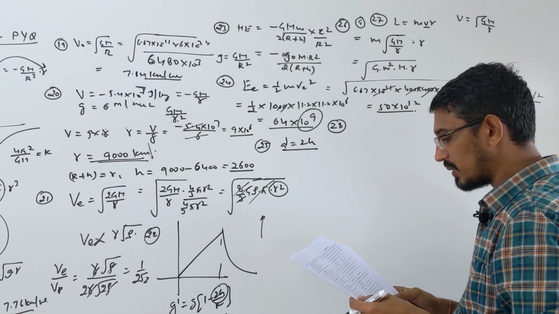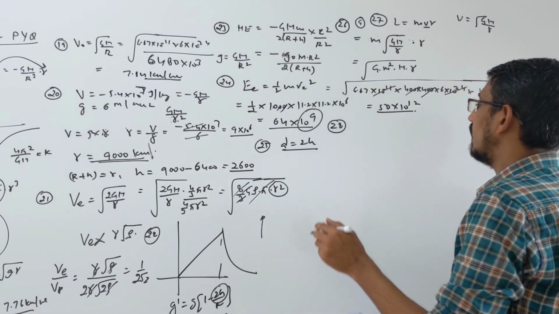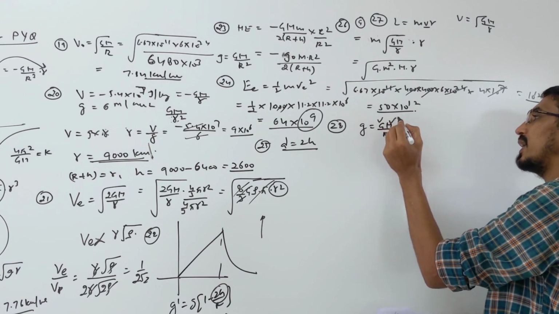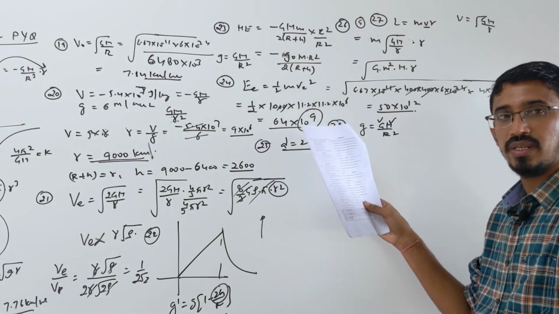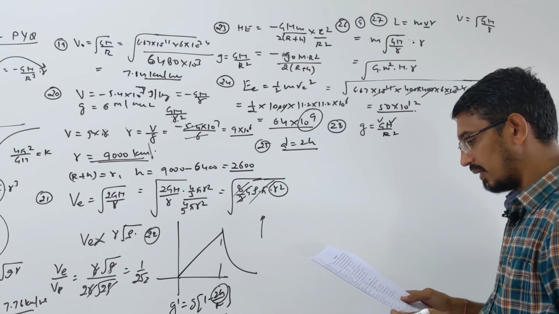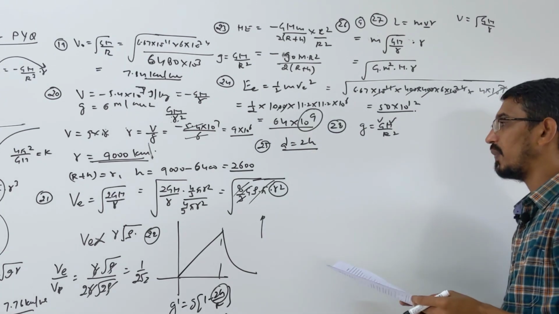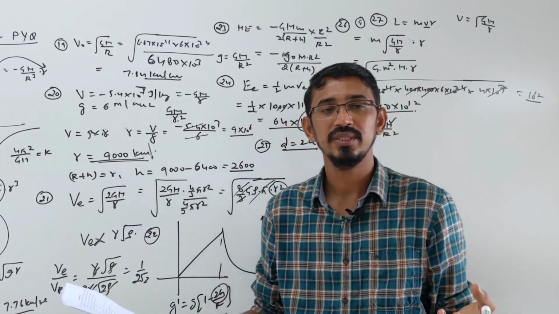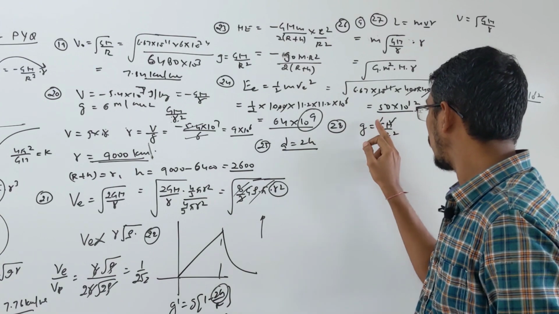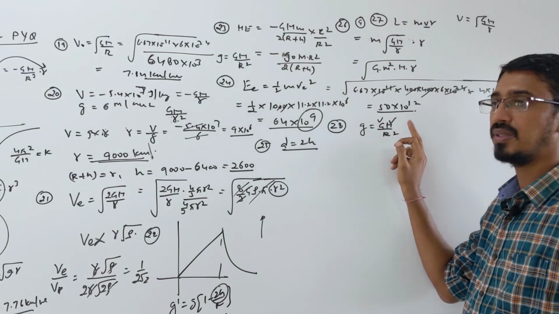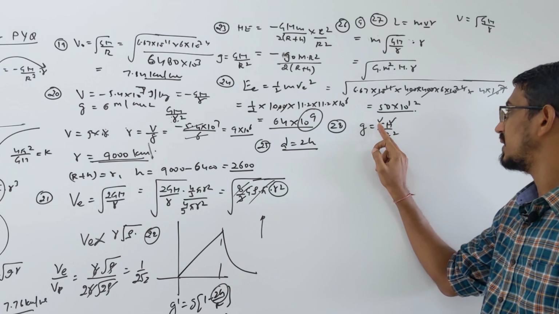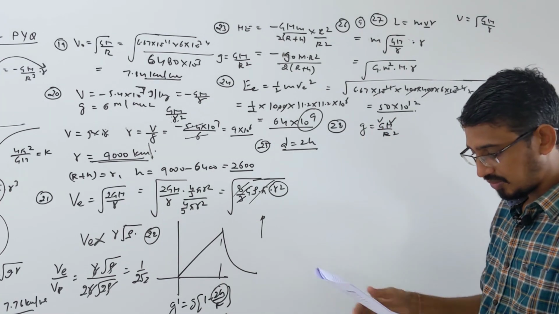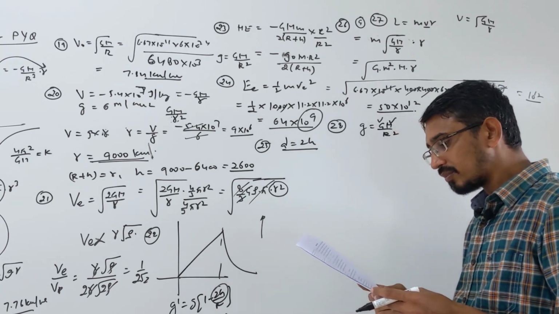They said, first option, raindrop will fall faster. Raindrop depends on acceleration, right? G M by r square. This thing is changing, that thing is changing, they are increasing, so g will increase, they will fall faster. Yes, correct. Then, walking on the ground will become more difficult. Yes, because walking on the ground means your weight will become more, right? Mg, g is increased because capital G increased 10 times, and that is the mass of Earth. G will increase, your weight will increase. So you have to push harder to move. So this is also okay.